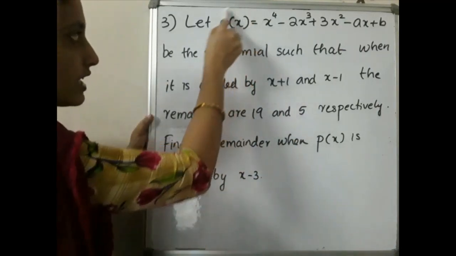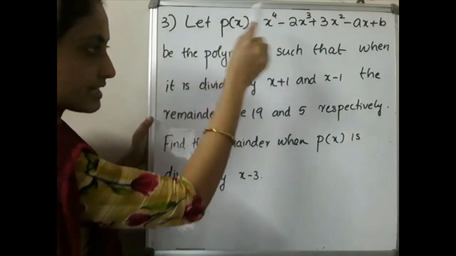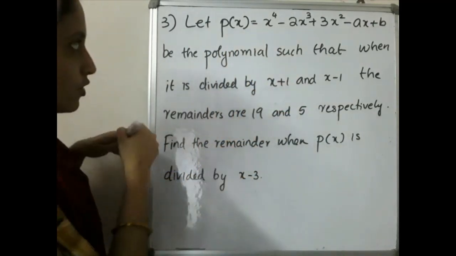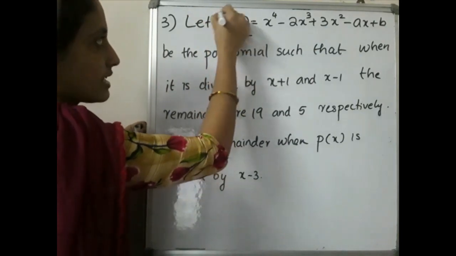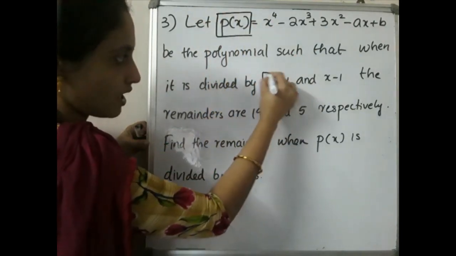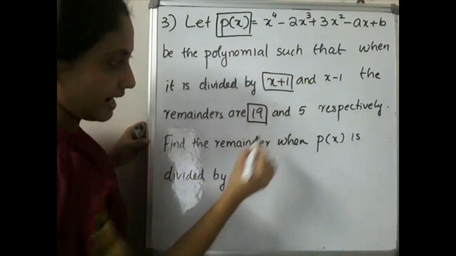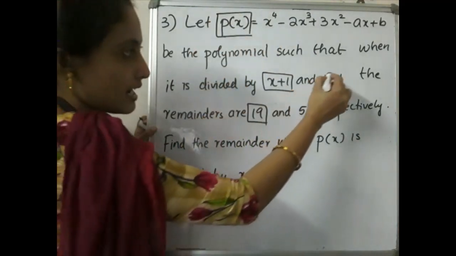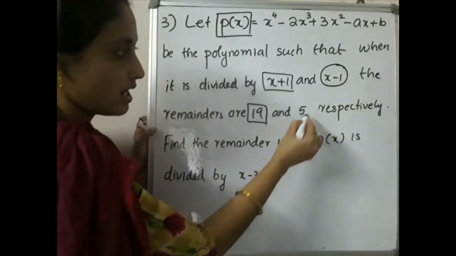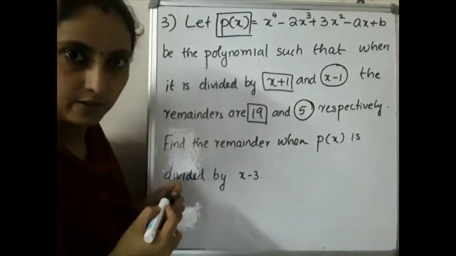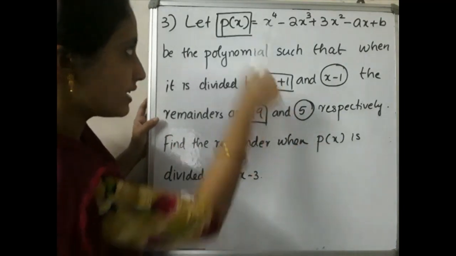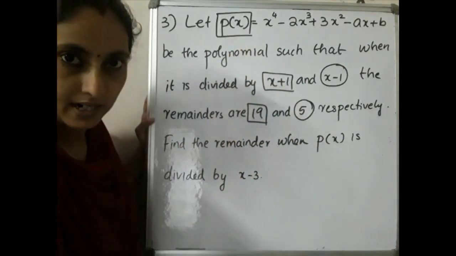That means if the given polynomial p of x is divided by x plus 1, you get the remainder 19. Again, the same polynomial p of x is divided by x minus 1, the remainder is 5. Then what do we have to find? Find the remainder when this polynomial is divided by x minus 3.